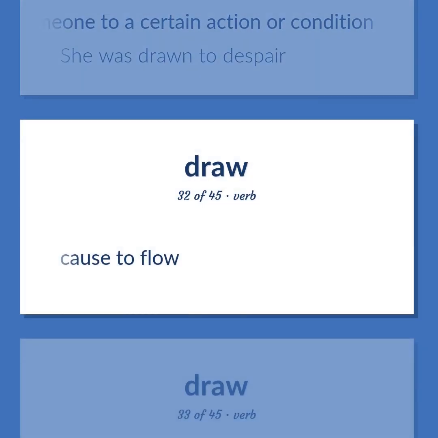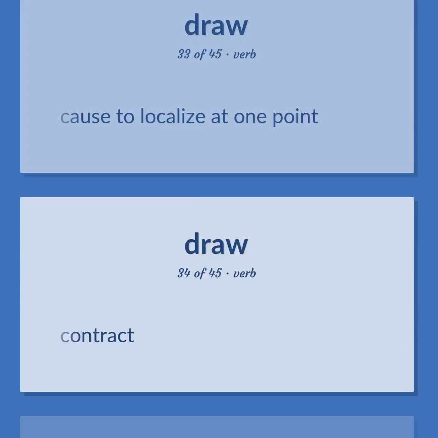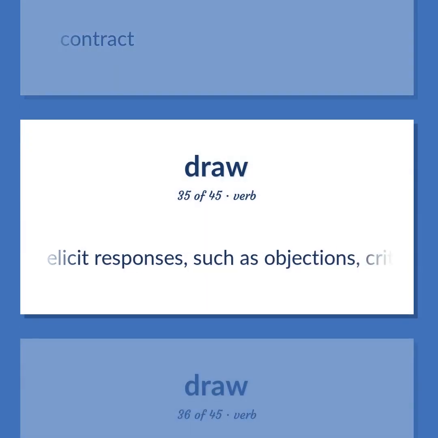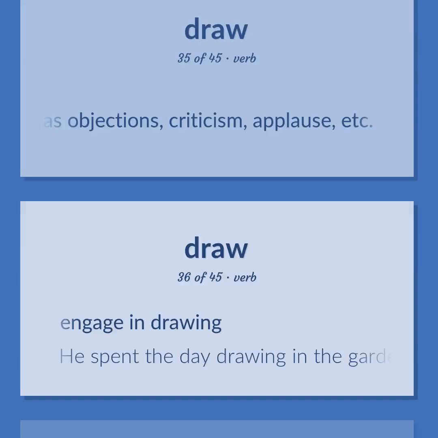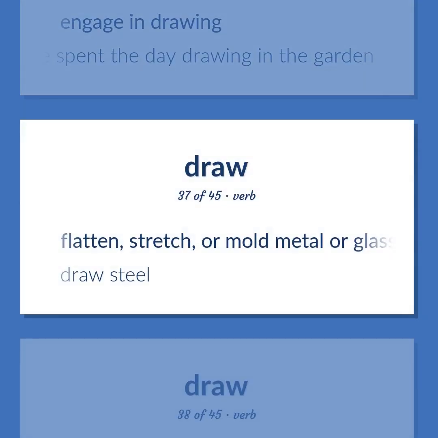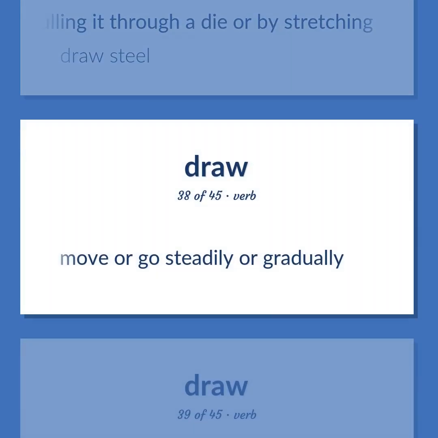Cause to flow. Cause to localize at one point. Contract. Elicit responses, such as objections, criticism, applause, etc. Engage in drawing. He spent the day drawing in the garden. Flatten, stretch, or mold metal or glass, by rolling or by pulling it through a die or by stretching. Draw steel. Move or go steadily or gradually.